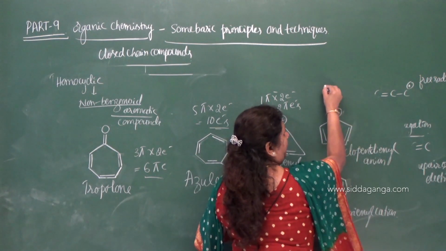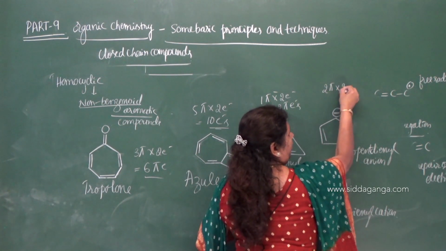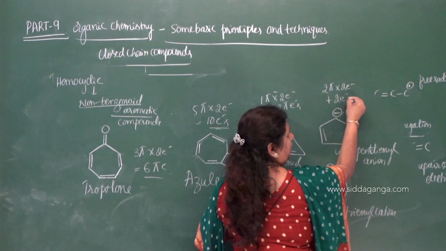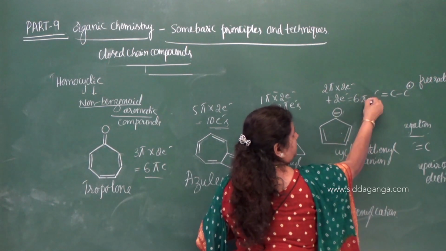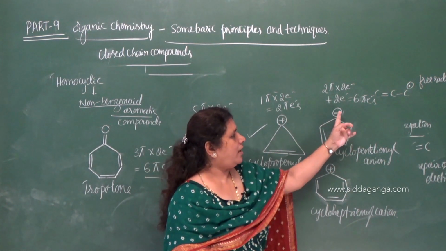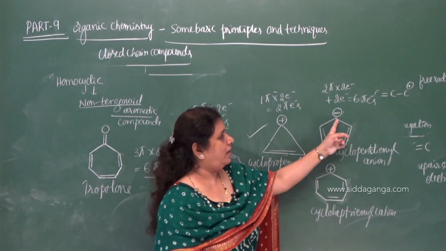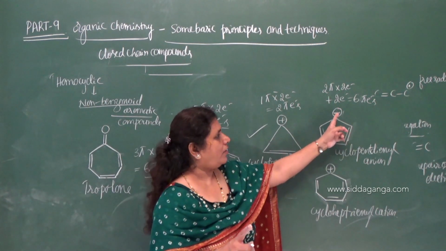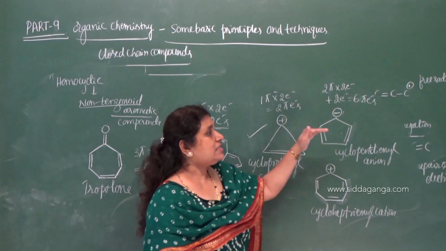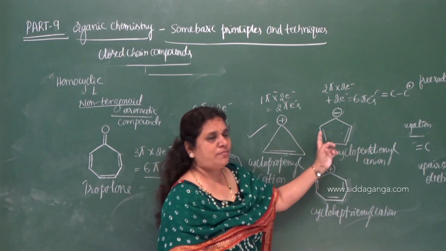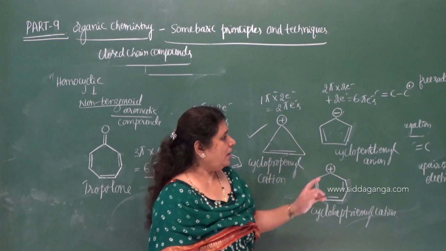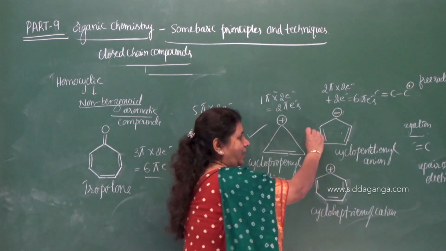Total 2 pi bonds into 2 electrons plus 2 electrons from the negative charge, total 6 pi electrons. 4 are from 2 pi bonds and 2 electrons are from the negative charge. Therefore, this is also aromatic in nature.